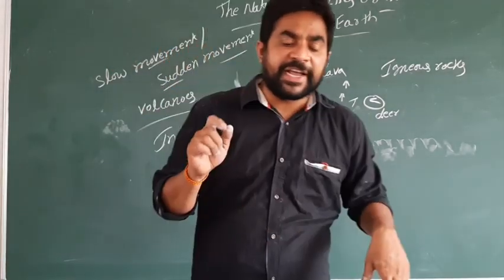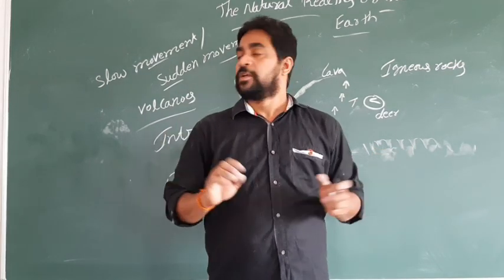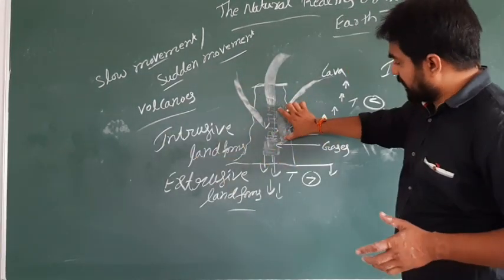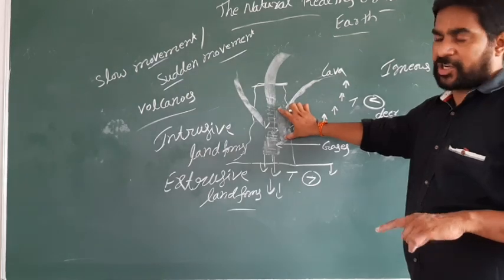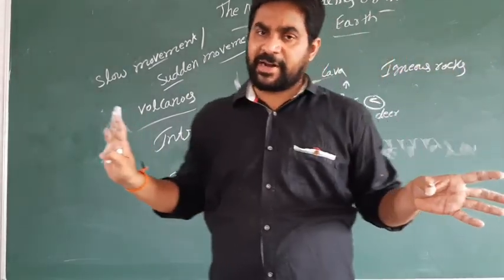So one is called intrusive landforms and one is called extrusive landforms. The material which stays inside is intrusive, and the material which comes out is called extrusive landform. Clear, my dear children?